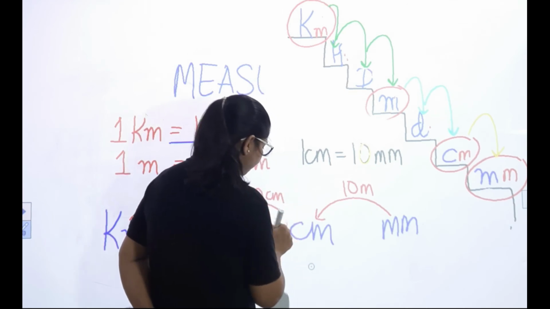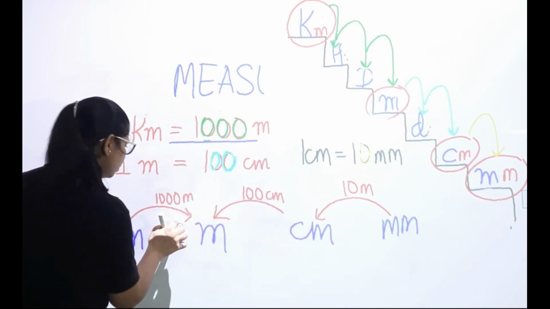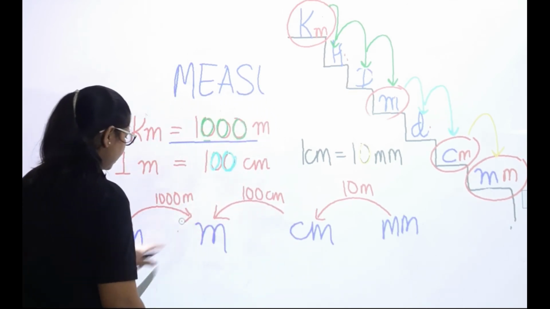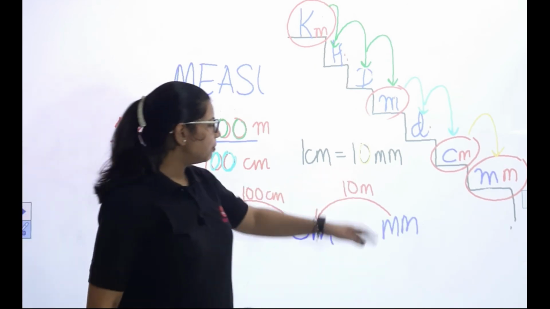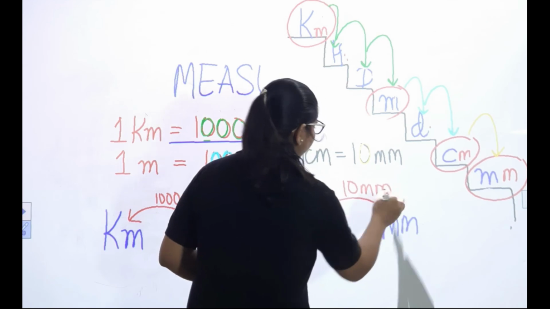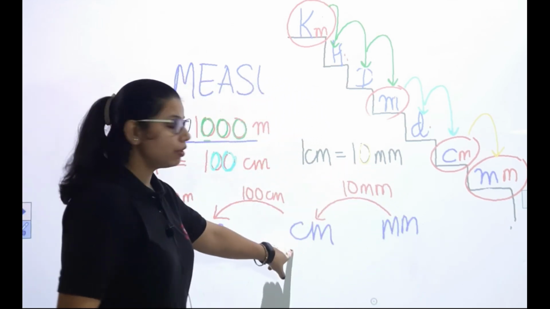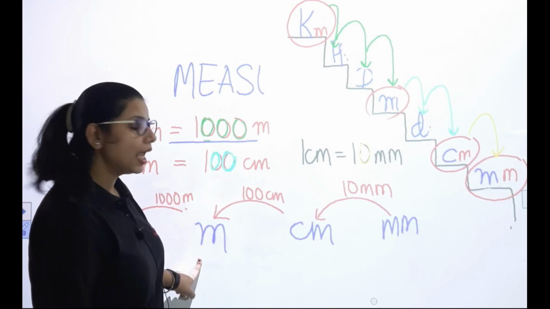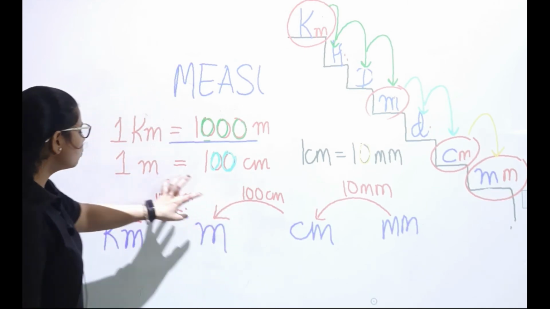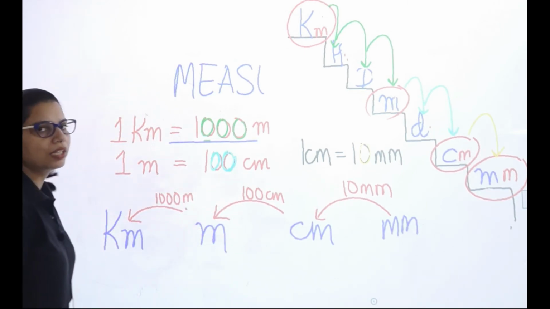Okay, I'm just changing the position of the arrow. When 10 millimeters are there, it will become 1 centimeter. 100 centimeters together make 1 meter. 1000 meters together make 1 kilometer.